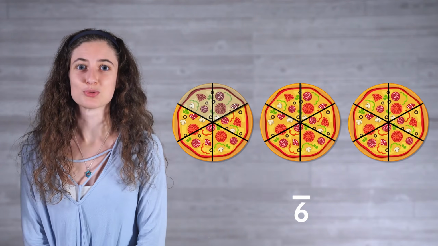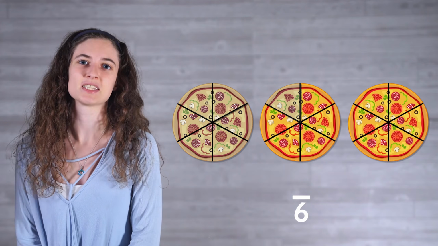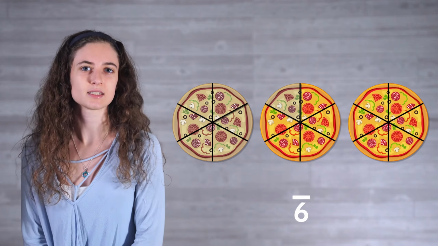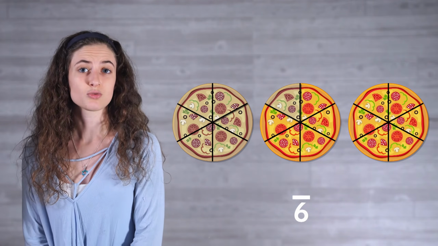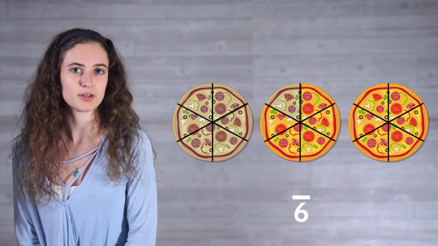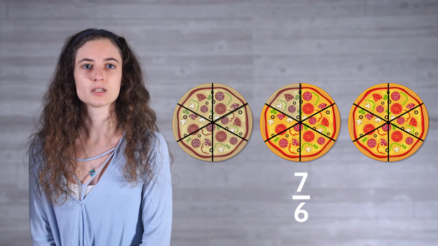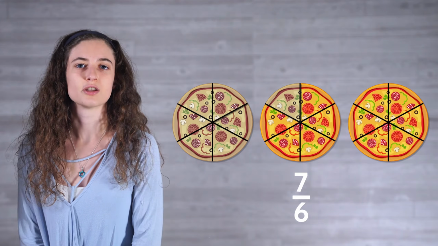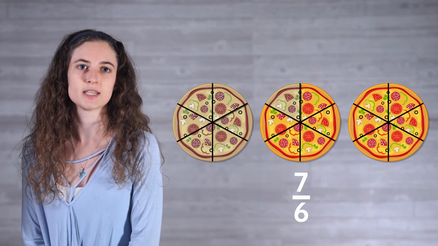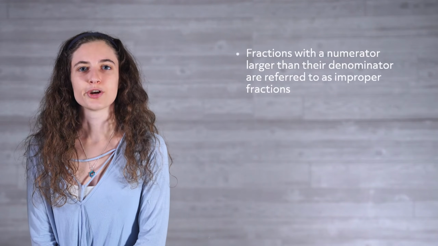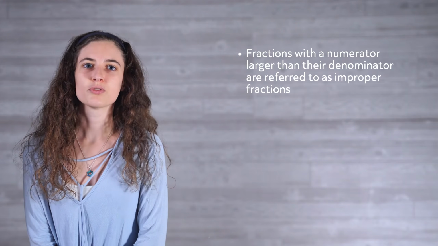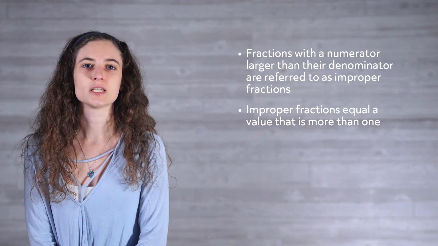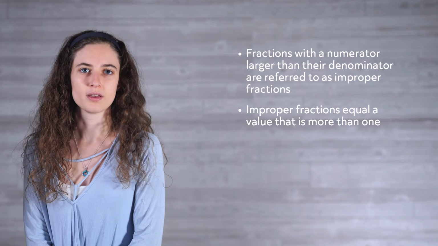But what if that first guest was really hungry and grabbed 7 slices? Again, each pizza was cut into 6 equal slices, so 6 remains as our whole, or denominator. But this time our part is 7. In this scenario, our numerator is larger than our denominator, 7/6. Fractions with a numerator larger than their denominator are referred to as improper fractions. Essentially, improper fractions equal a value that is more than 1.